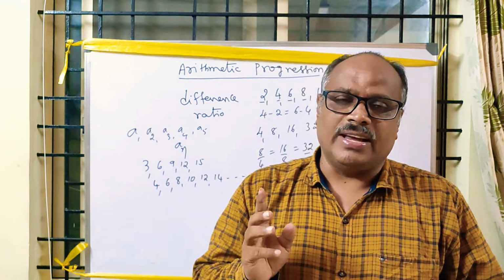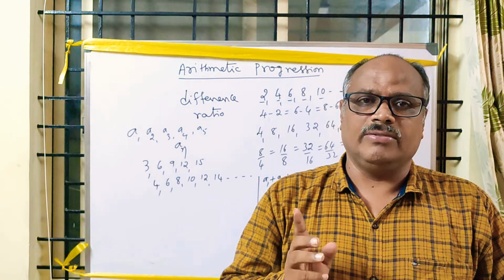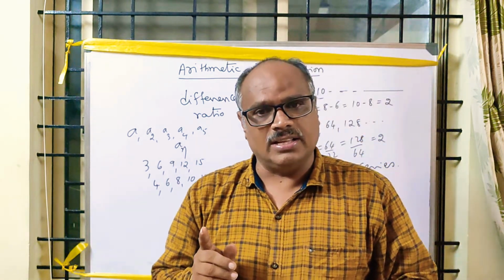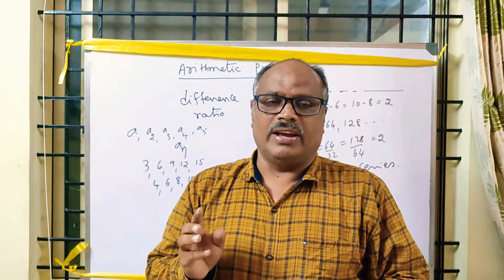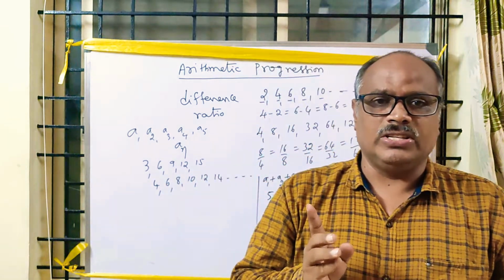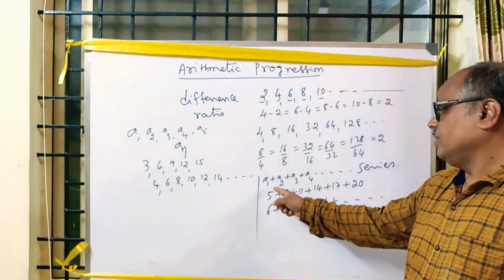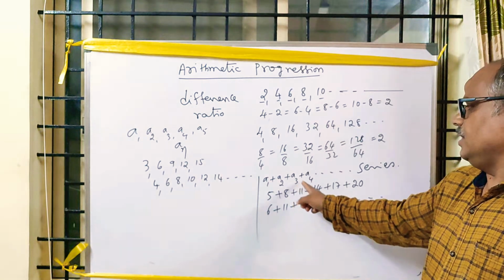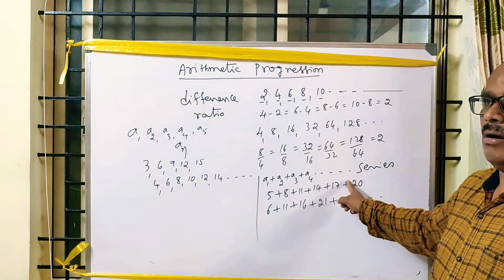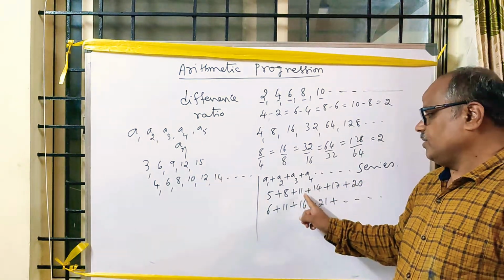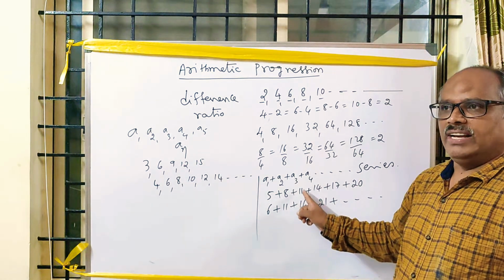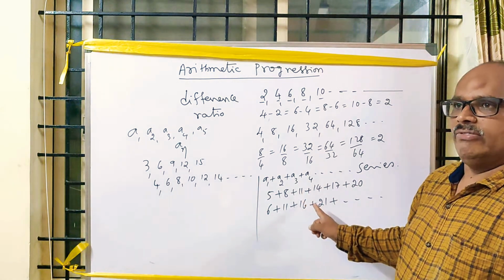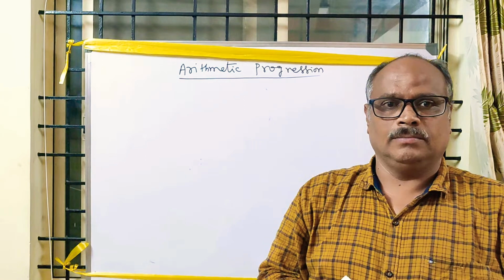If a sequence has a finite number of terms, then it is said to be a finite sequence, otherwise it is an infinite sequence. The numbers which can be expressed in the form of A1 plus A2 plus A3 plus A4 and so on are called a series. There are two types of series, namely finite series and infinite series.